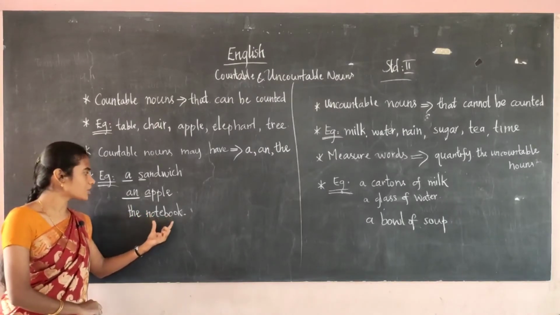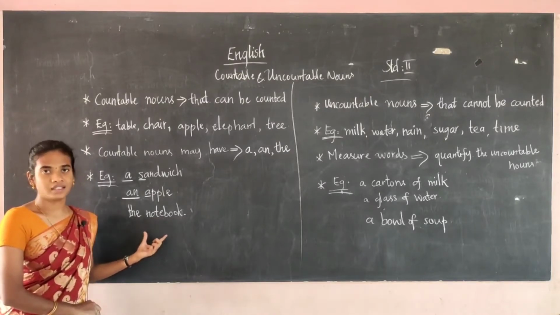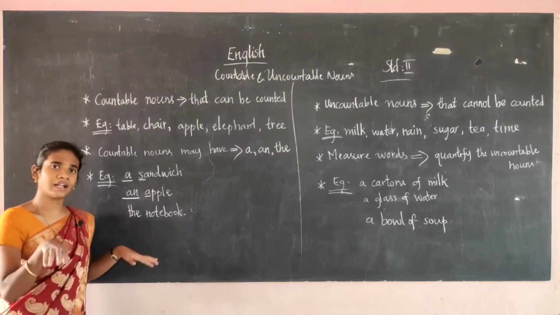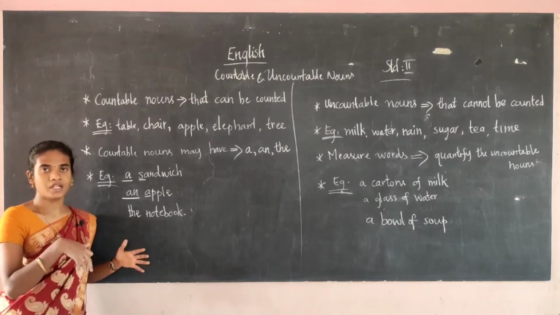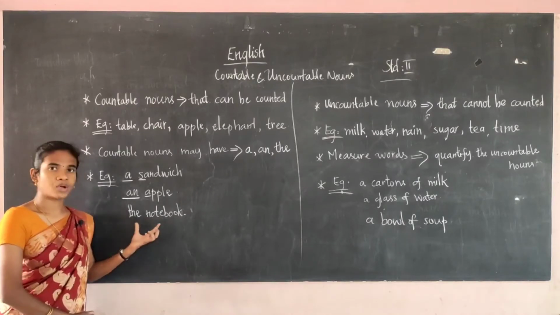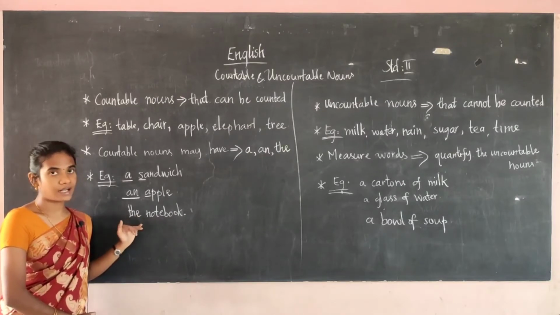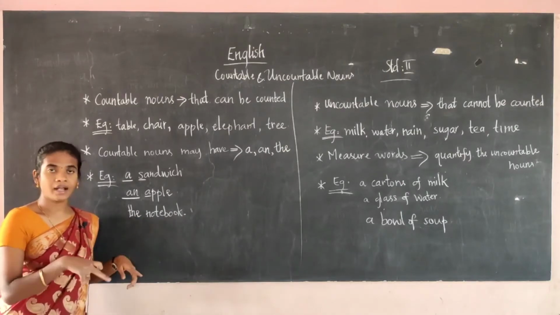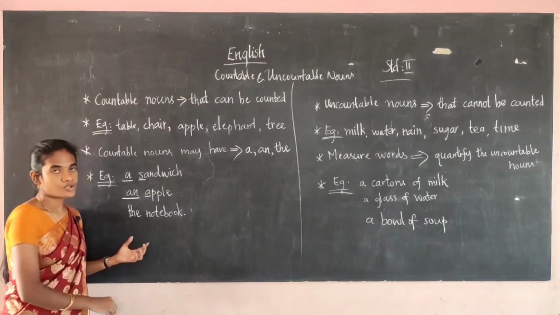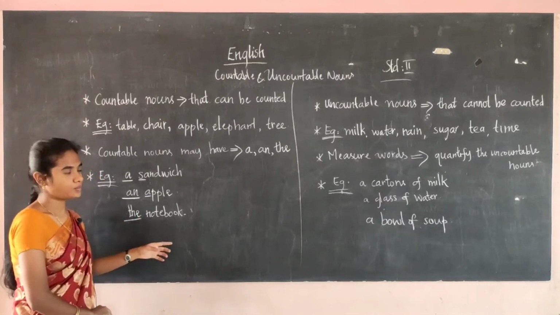Here they are particularly mentioning the thing, that is a notebook. Notebook is a thing. So they are mentioning the notebook. There are many types of book, a long book, notebook, king size, like that. Many notebooks are there, and in that, particularly they are telling that notebook. Book is there and notebook is there. Particularly they are mentioning the notebook. So if they are particularly mentioning, you have to put the.